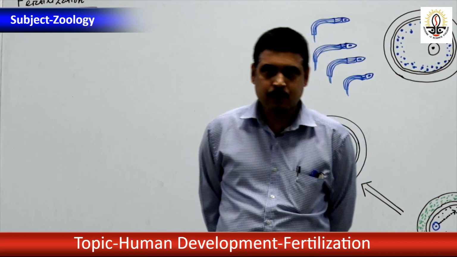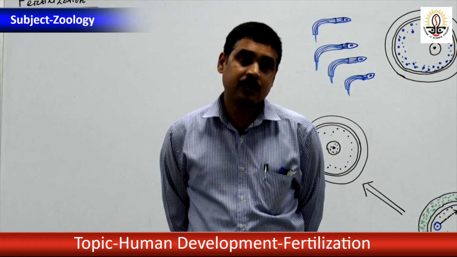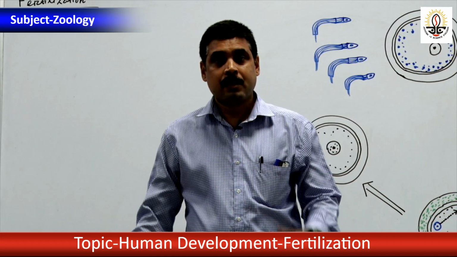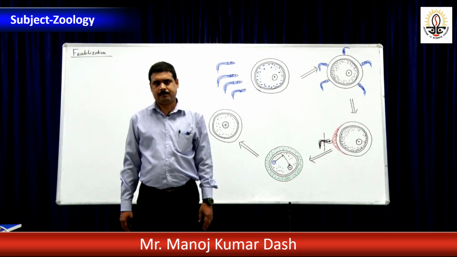My dear students, there are so many key questions pertaining to gametogenesis, such as follicular atresia. Another important question is, what is vitellogenesis? At what stages is oogenesis arrested, and why is oogenesis arrested?